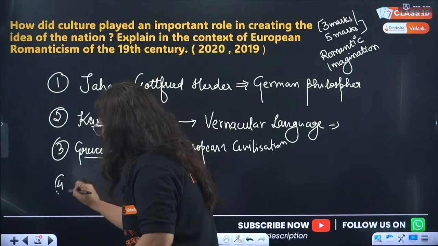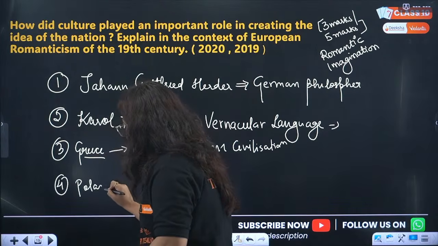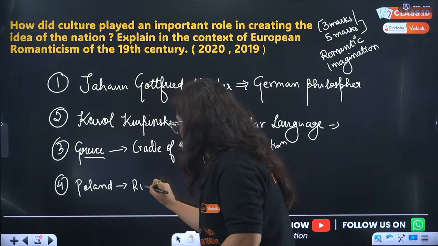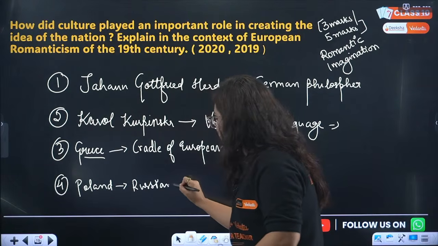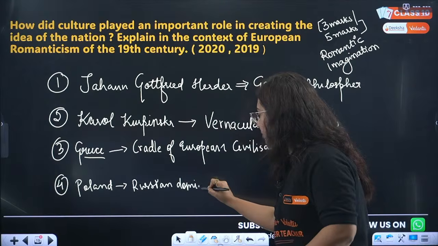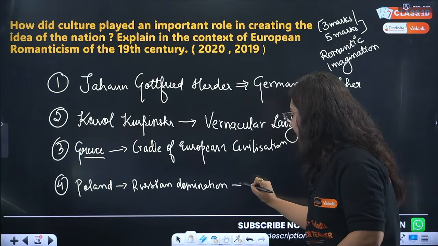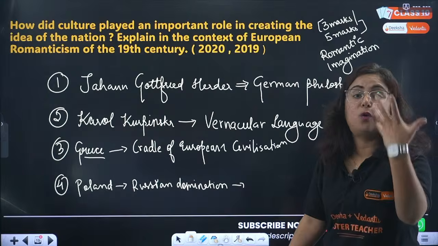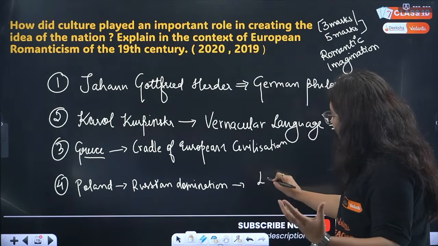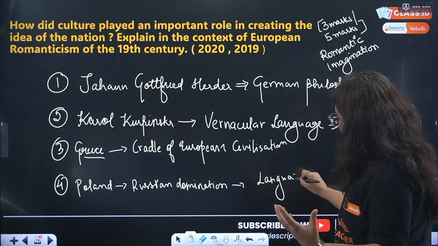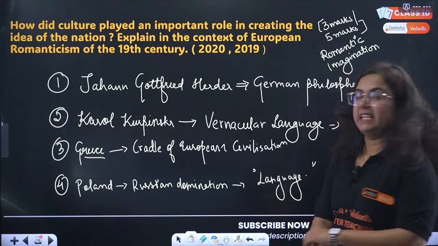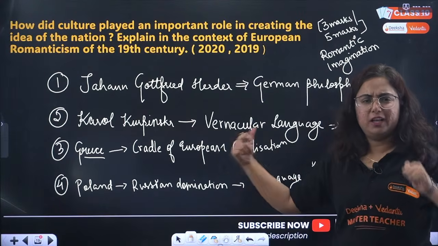One more you can write about is Poland, which came under Russian domination after the Treaty of Vienna and fought taking language as a base. So 4 points, and a very good question.